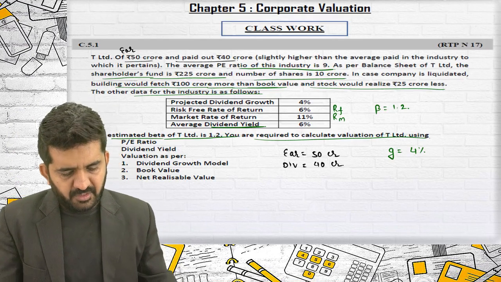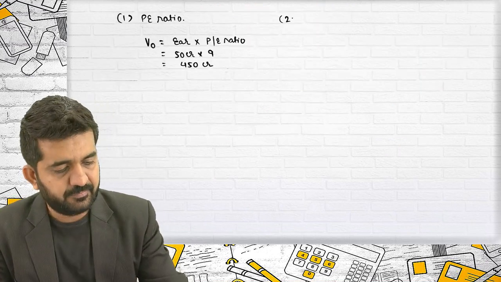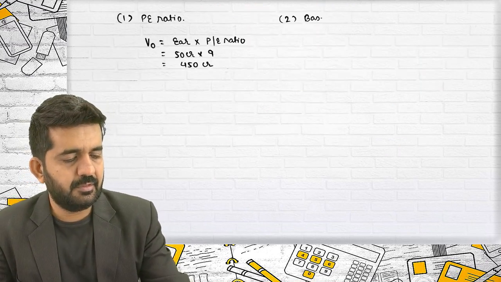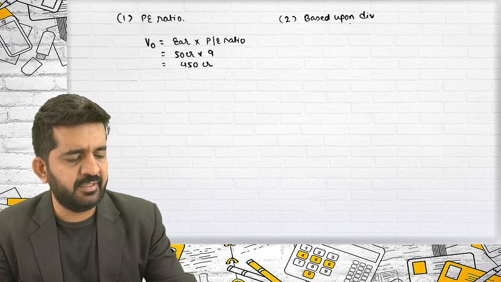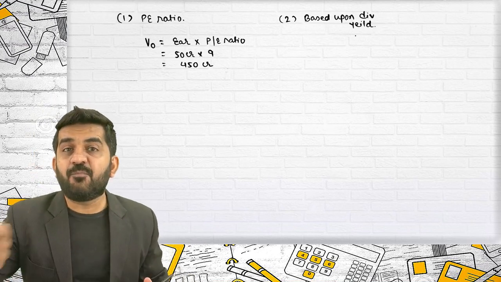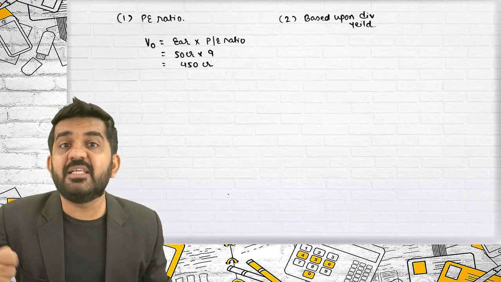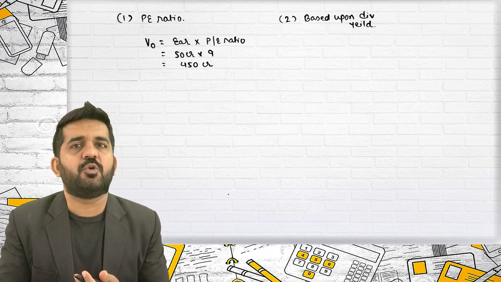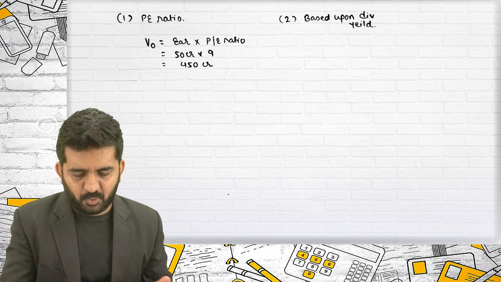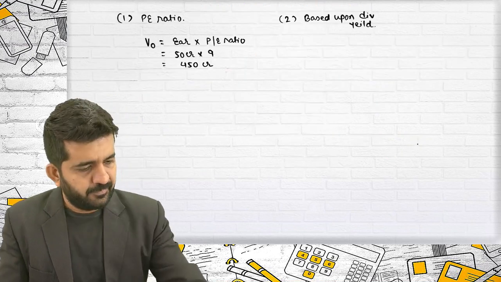Number 2. Valuation of the company based upon dividend yield. Now if 40 crores as dividend is taken as D0, you need to find out D1 by growth rate in dividend, that is 4%.